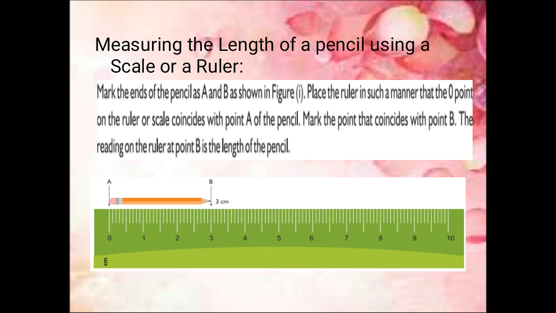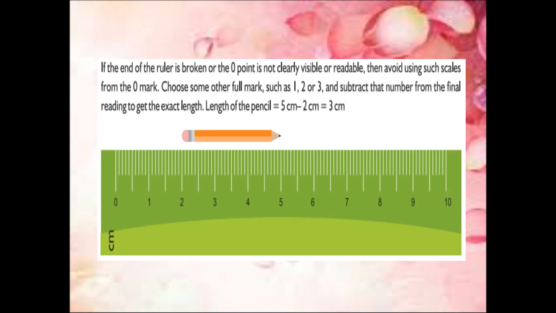For the same example, in case the end of the scale has been broken, that is, the 0 point has been erased or broken in this particular scale, how will you measure? Just move the pencil to the point where the scale is clearly shown. Here the point 2 is clearly visible, so move the A point of the pencil to the value 2 on the scale.